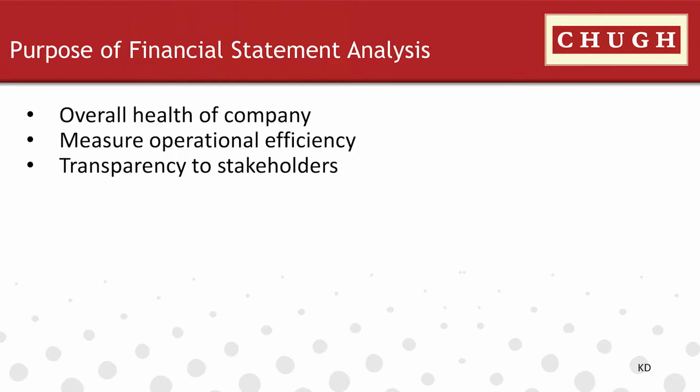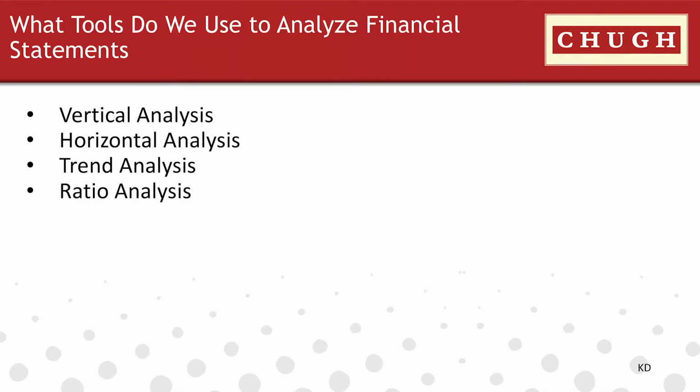So, what are the tools that we use to analyze the financial statements? Several techniques are commonly used as a part of financial statement analysis. Three of the most important techniques include the horizontal analysis, the vertical analysis, ratio analysis, and trend analysis. Horizontal analysis compares data horizontally by analyzing values of line items across two or more years. Revenue and expense accounts are examined to determine the changes from one period to another. These changes are usually expressed as a percentage.